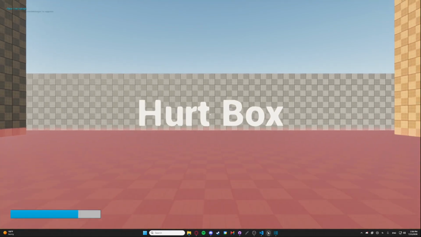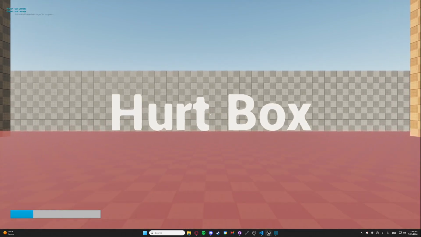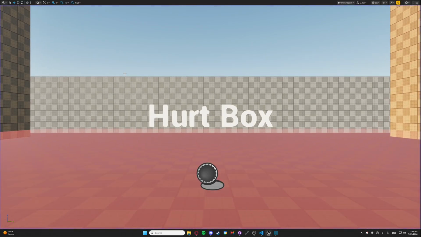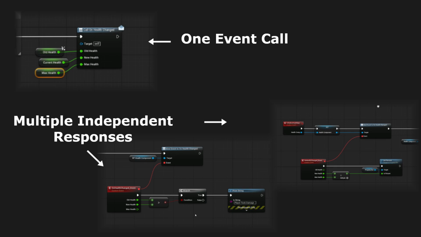Now when the player takes damage, our health bar updates and our player character responds at the same time. The important thing is that we never went back to the health component to add another direct function call. It still broadcasts one event.